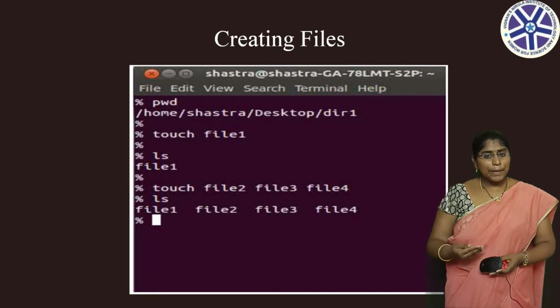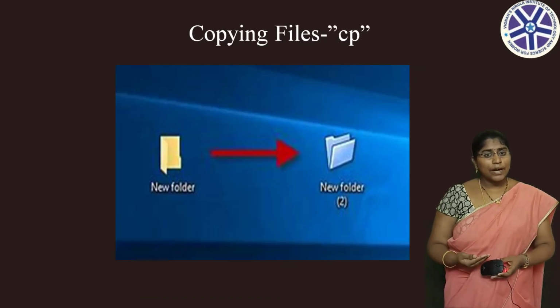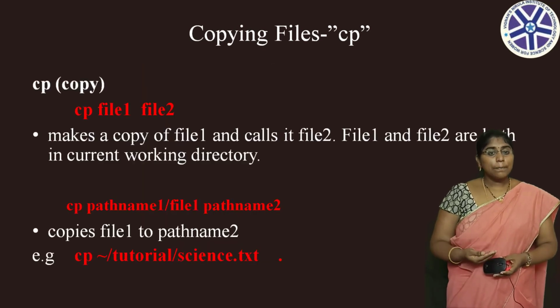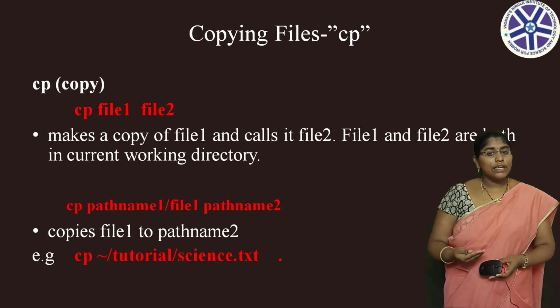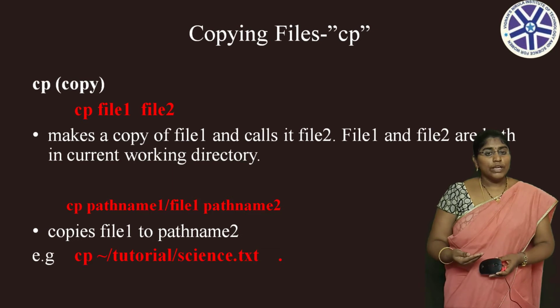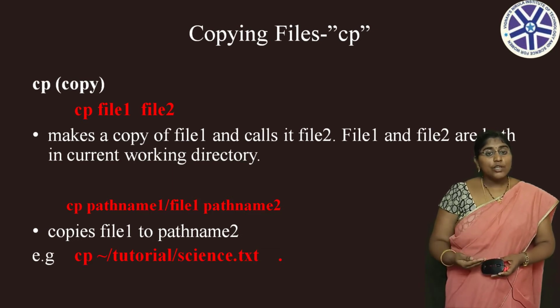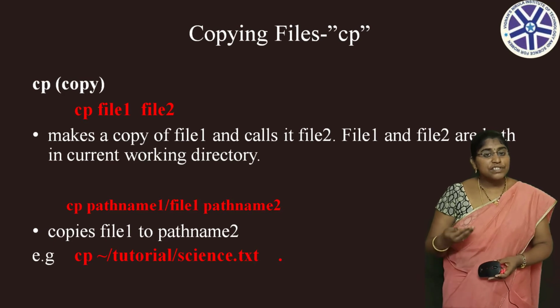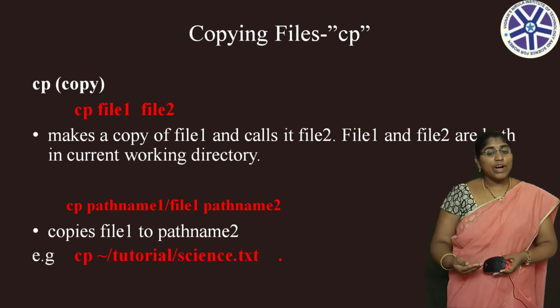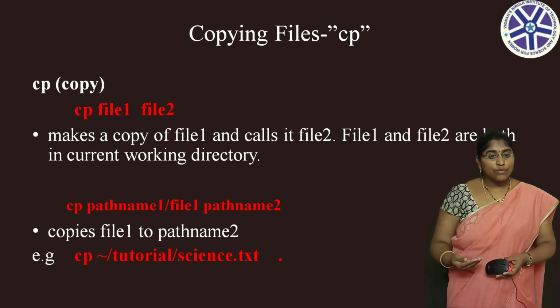Now let's see the next command, CP. By using CP command you can make a copy of files. Let's see the command syntax. CP space file1 space file2. So from this command you make a copy of file1 and call it file2. Here file1 is the source file and file2 is the destination file. Here file1 and file2 are both in the current working directory.